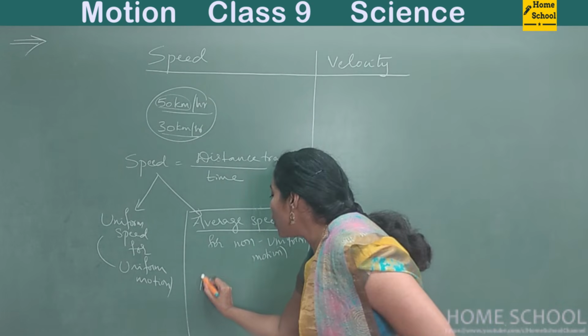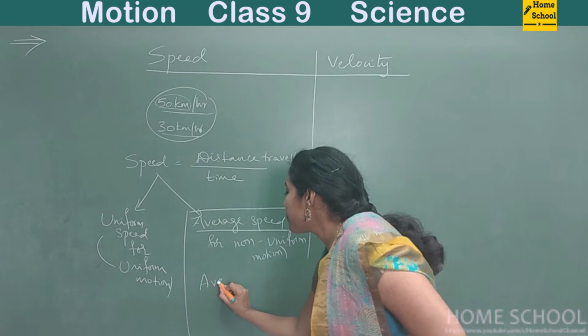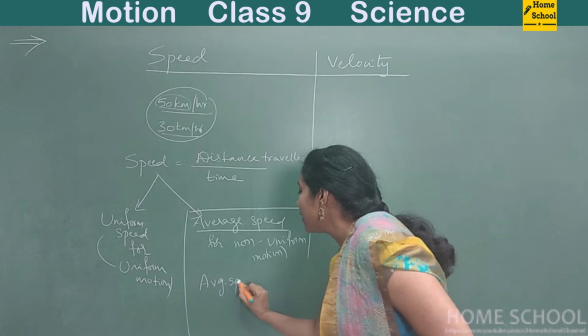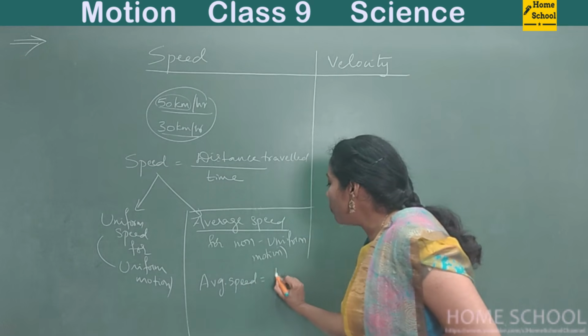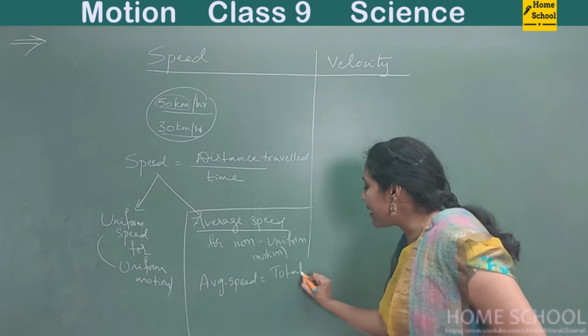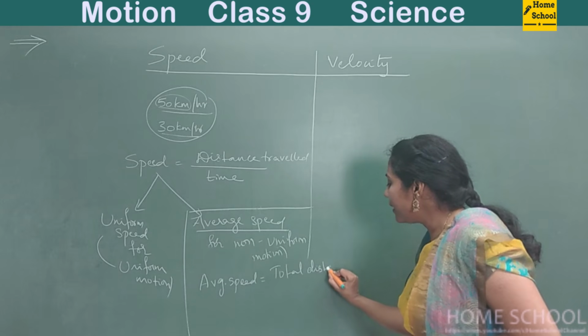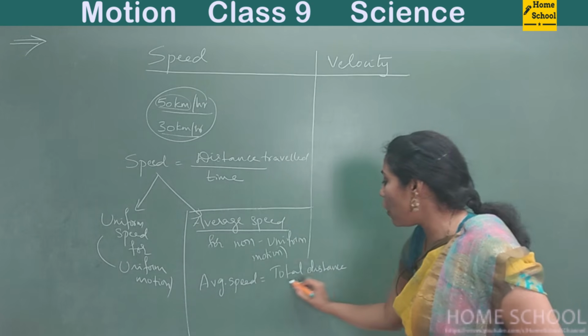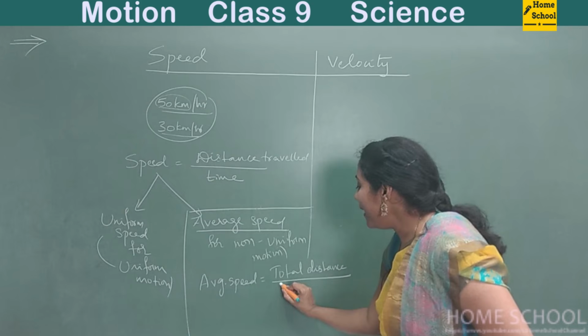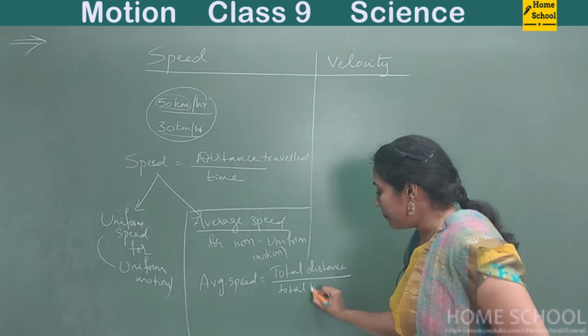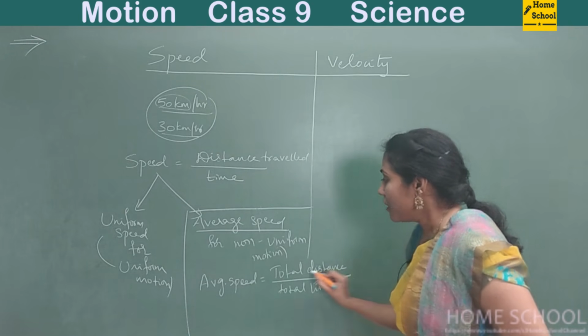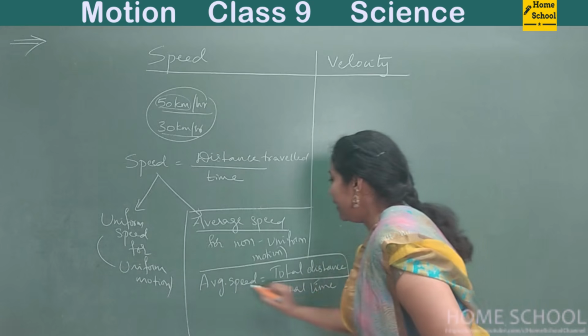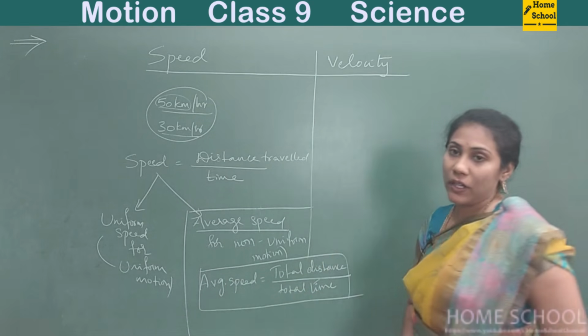So what is the formula for average speed? Average speed is equal to total distance traveled by an object divided by total time. So this formula is really very important.